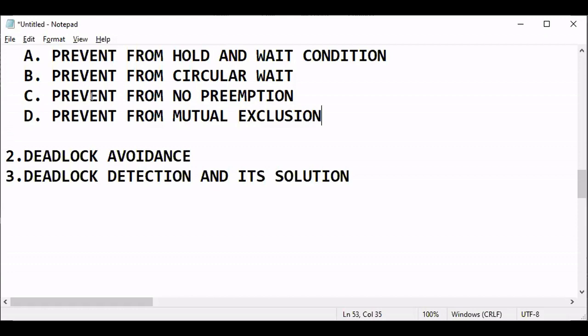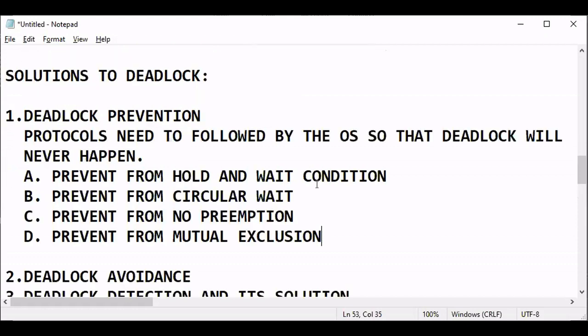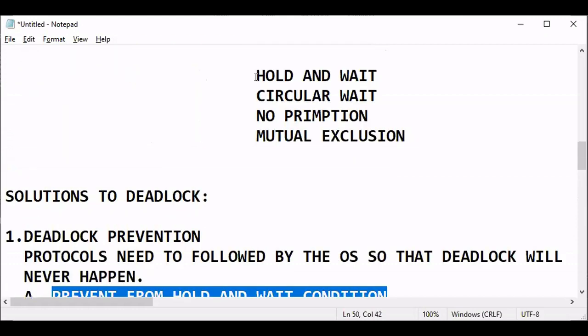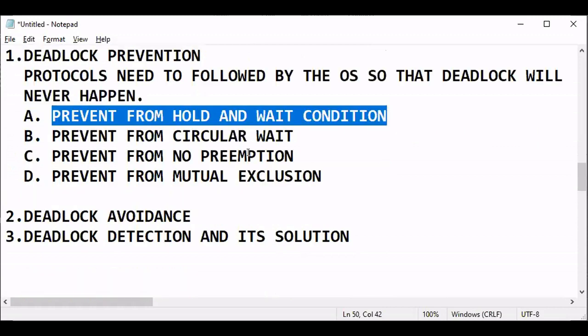So these are the preventive steps or protocols. If any one of the protocols is followed, because this is the AND case, all ones means deadlock will happen. If any one is zero, the deadlock will not happen. In this way we can prevent deadlock. These are the essential protocols. We know how to write them, simply a piece of code. It is already given to the operating system. Some script is running whenever you start your system, and these scripts are preventing deadlock.